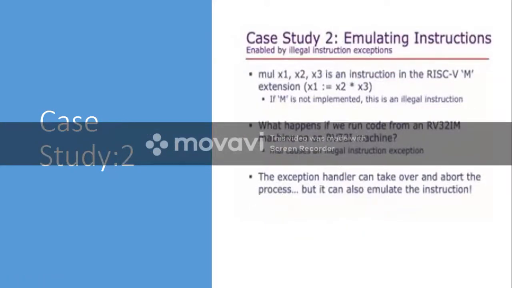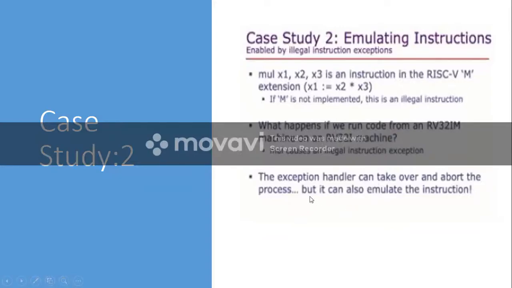So here it is similar to that case, because you are trying to execute an instruction which is not available in this machine. So it will create an exception, and the control will go to supervisor mode. Supervisor mode checks whether a handler is available or not. It is not available, so it may abort the process, or it may stop the process. The exception handler can take over and abort the process. But there is another option also.